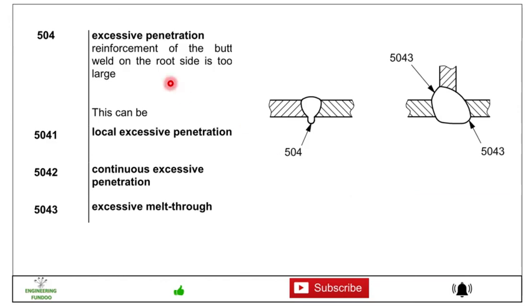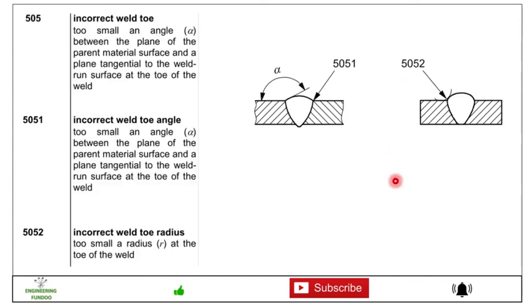Then we have 504, excessive penetration. Here you can see the reinforcement of the butt weld on the root side is too large. This can be 5041, local excessive penetration, 5042, continuous excessive penetration, and 5043, excessive melt-through. Here you can see 5043.